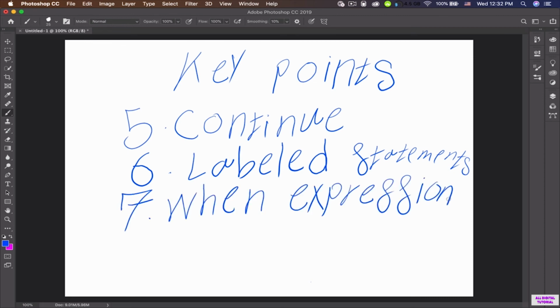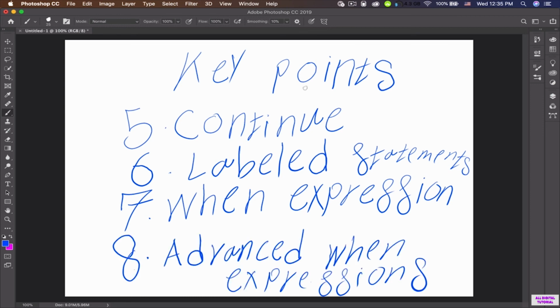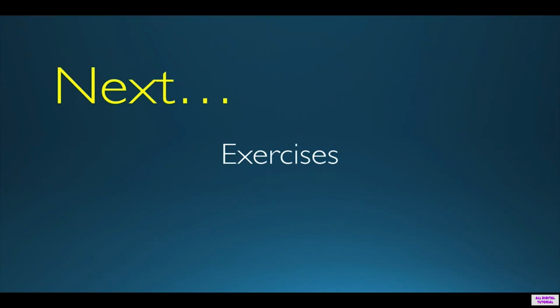We use when expressions in order to execute a code based on the value of a variable or constant that we have inside our program. In advanced when expressions, we use pattern matching in order to compare values using specific rules. In the next video, we are going to learn about the exercises of this chapter.